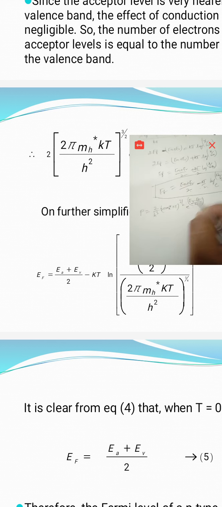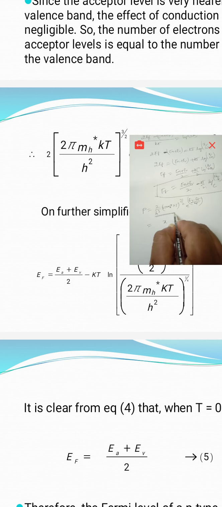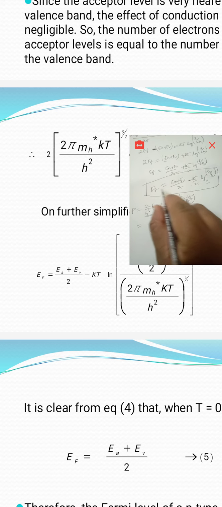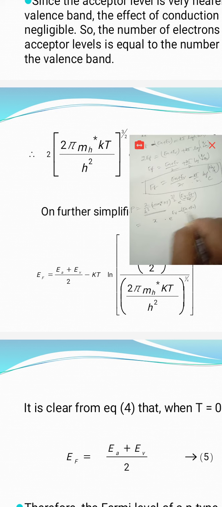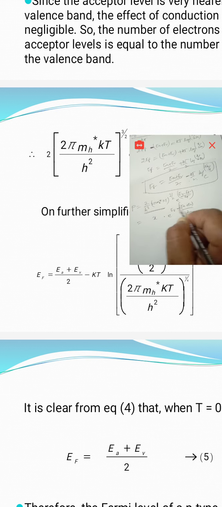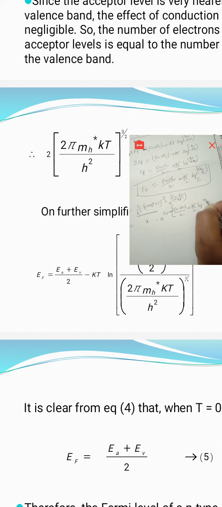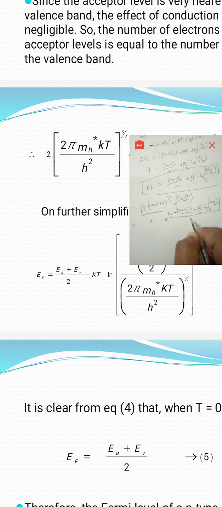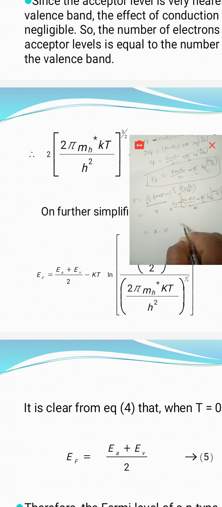In the place of EF we are substituting this value. That is, 2 by h cube we are taking as x, total value as x, into e power of EV minus EF, where the EF value is (EA plus EV) by 2 minus KT by 2 log of NA by x base e, whole divided by KT. That is x into e power of, with 2 KT as the LCM.